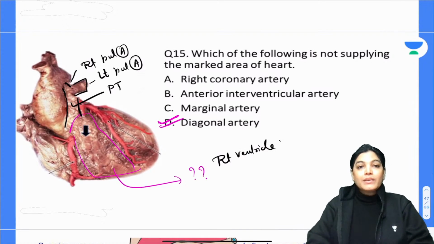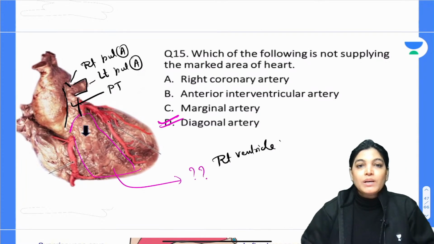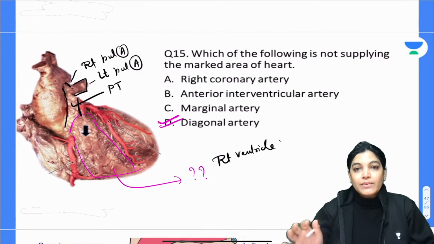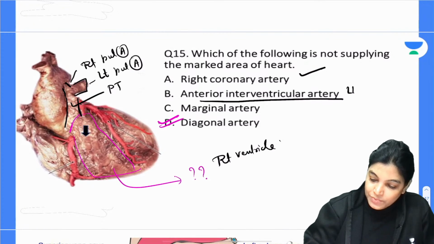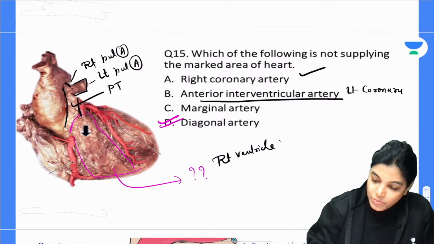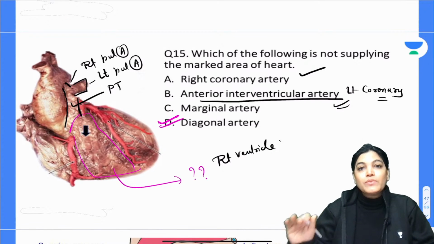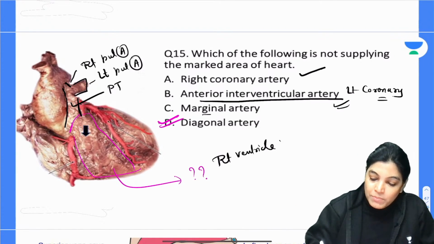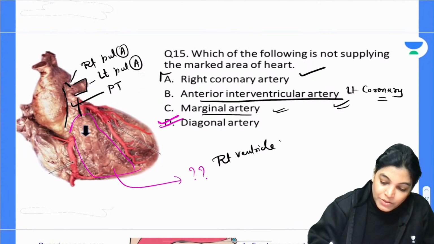The right coronary artery is definitely providing blood supply to the right chamber of the heart. The anterior interventricular artery is a branch of the left coronary artery, but it also provides blood supply to the right ventricle. The marginal artery, a branch of the right coronary artery, is also giving blood supply to the right ventricle.